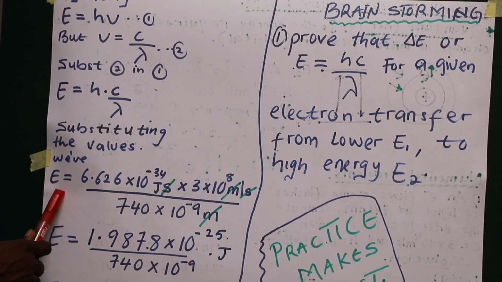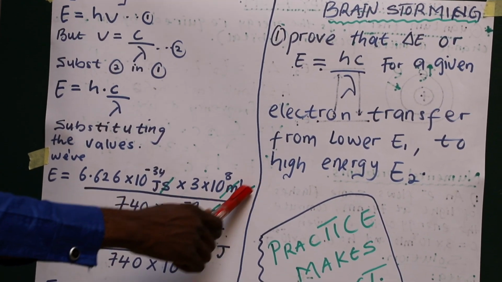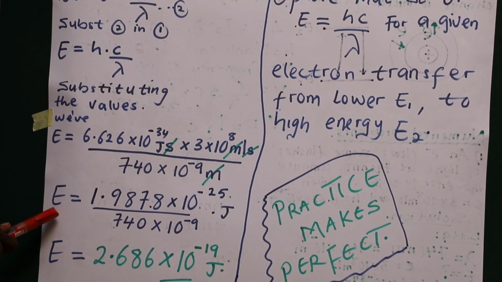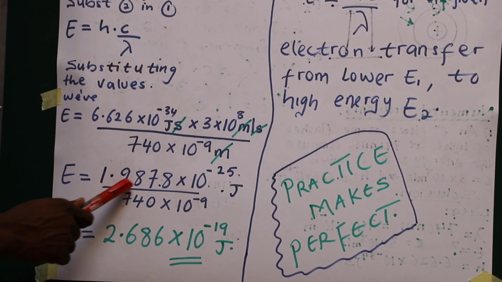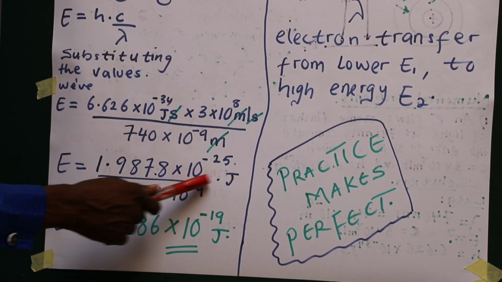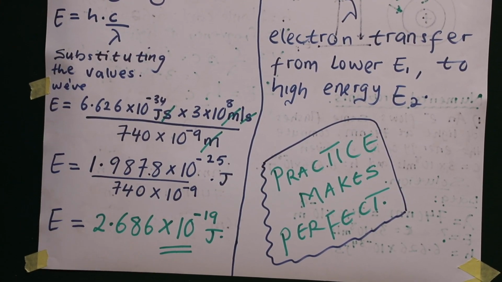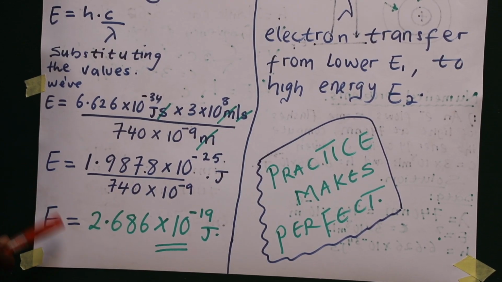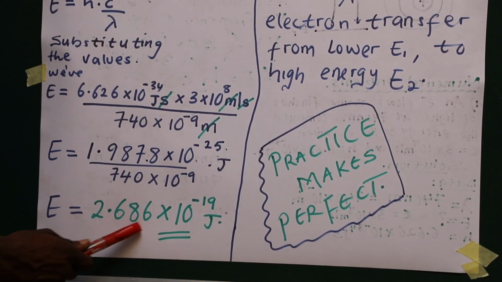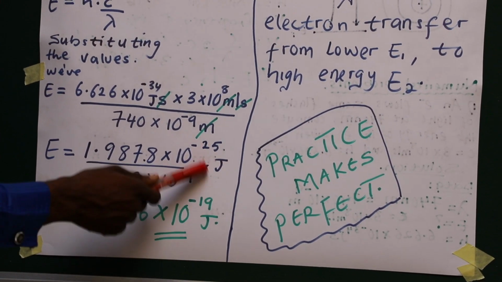So the unit of energy is joule. Now meter will cancel meter, and seconds will cancel second. Then we are left with joule. So E will be equal to 1.9878 times 10 to the power of minus 25 joule, all over 740 times 10 to the power of minus 9. Now energy will be equal to 2.686 times 10 to the power of minus 19 joule.